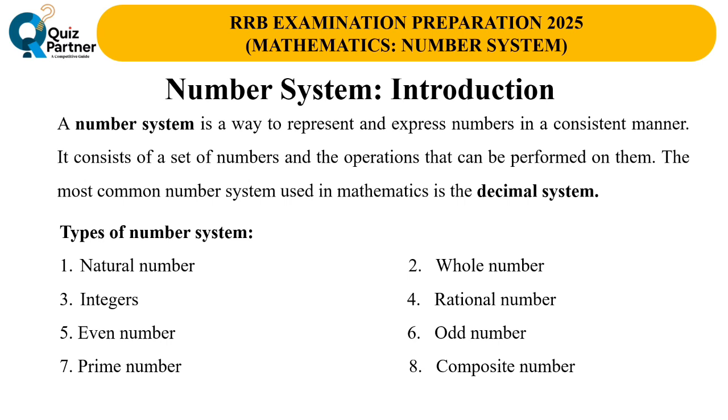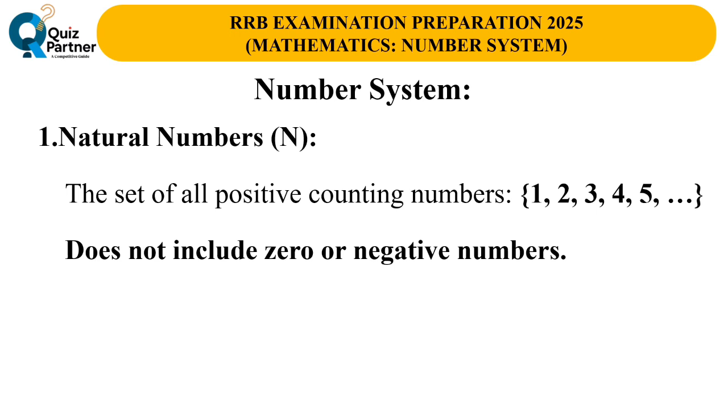The types of the numbers are as follows: natural numbers, whole numbers, integers, rational numbers, even numbers, odd numbers, prime numbers, composite numbers. Let's begin with natural numbers.